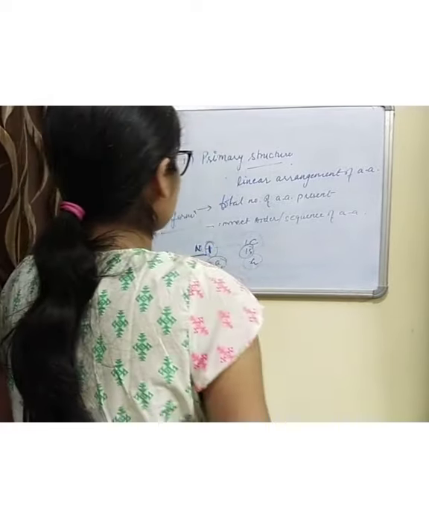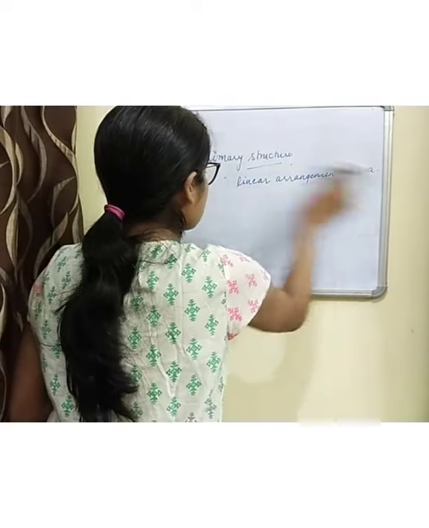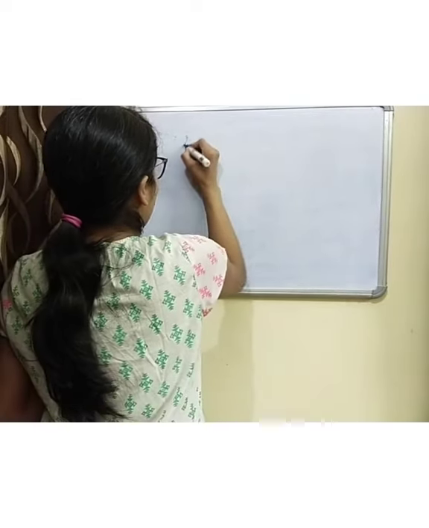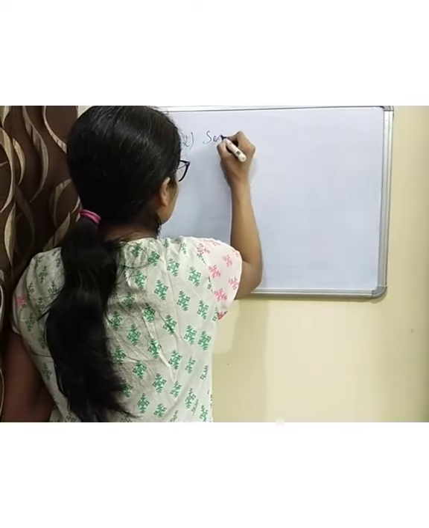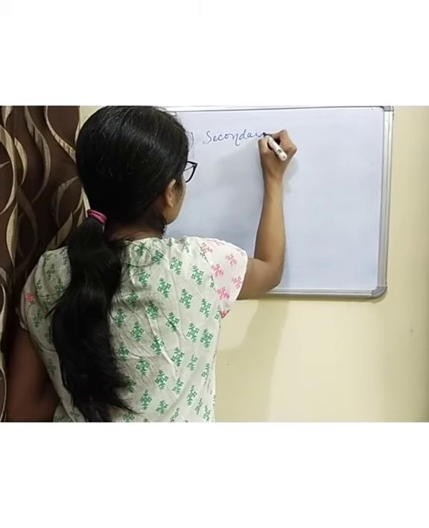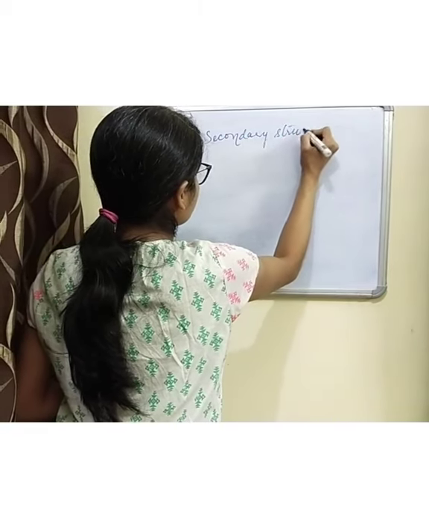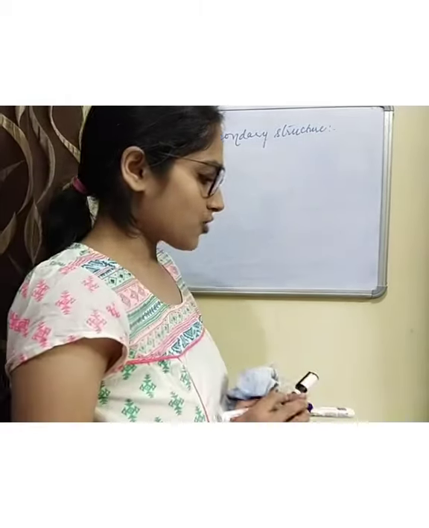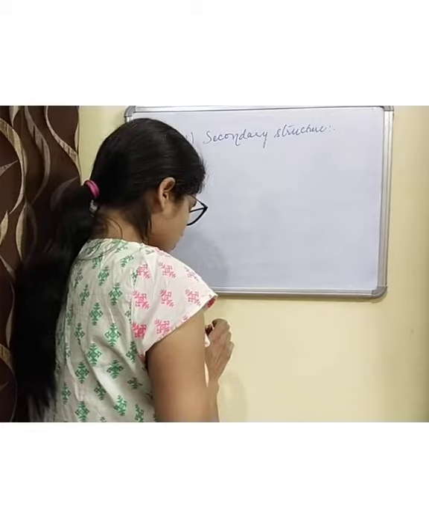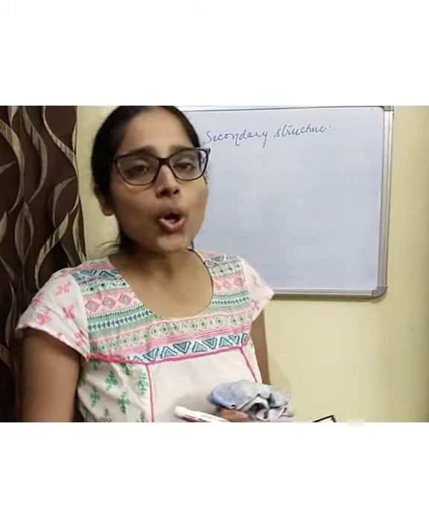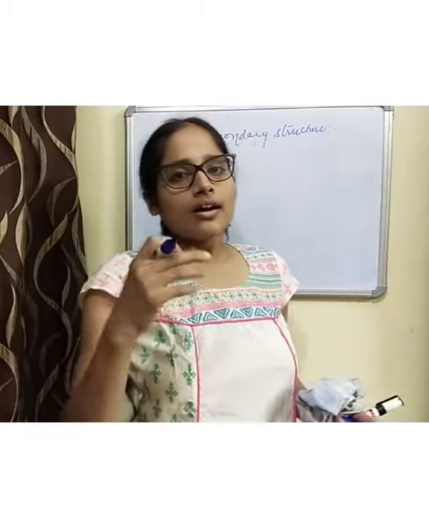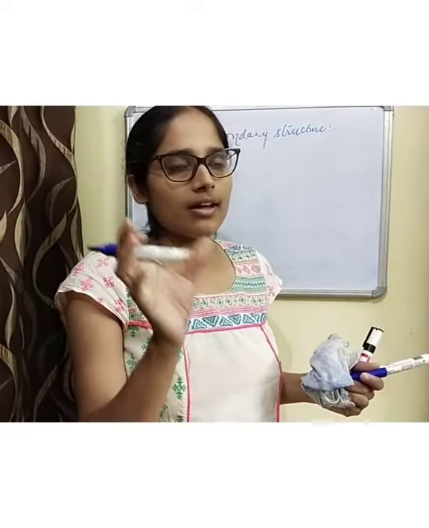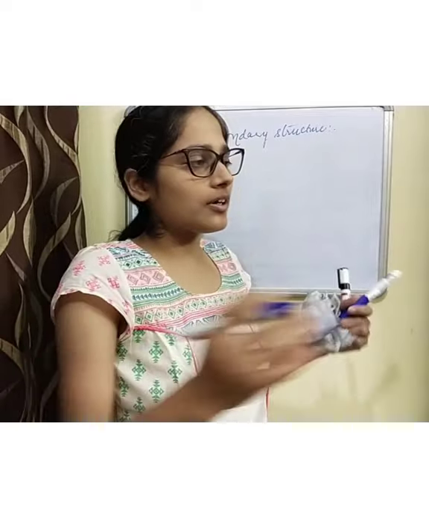Now coming to the secondary structure, that is the next level of organization of protein structure. The secondary structure is the local conformation, a local area of a polypeptide.